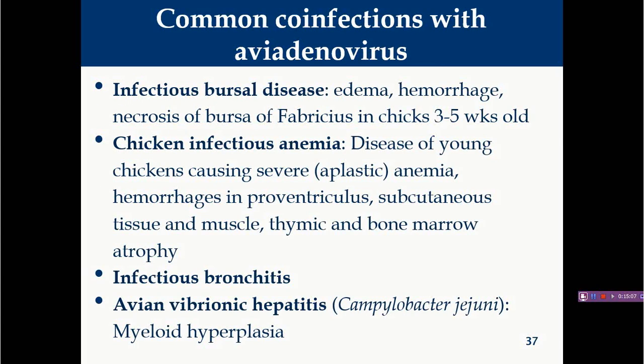This is another important thing that we have already discussed in the lecture: generally with inclusion body hepatitis you will find some common co-infections. First one is infectious bursal disease, which we have already discussed in much detail, right? Then there is a chance of chicken infectious anemia, which can also persist with the adenovirus infection. You will also find infectious bronchitis with these adenovirus infections, as well as some bacterial infections like Campylobacter jejuni, which can also be present as co-infections with the avian adenovirus.